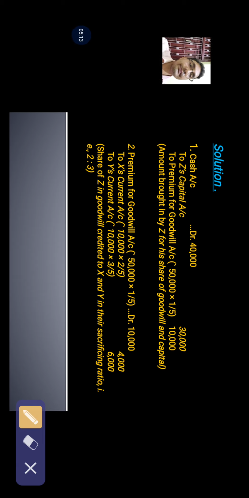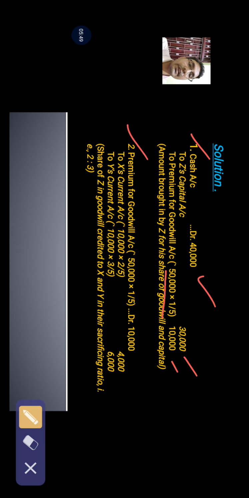The first journal entry would be cash account debit to Z's capital account. 30,000 is given in the question, and premium for goodwill that you have already calculated, that is 50,000, the total value of firm's goodwill, into 1 by 5, that is Z's share, that is 10,000 is the premium for goodwill. So total amount brought in by Z is 40,000. So cash account has been debited. Bank account may also be debited by rupees 40,000.